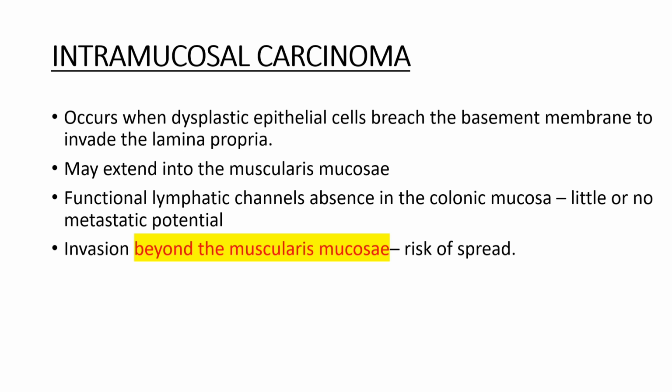Let's see about the intramucosal carcinoma, which occurs when the dysplastic epithelial cells reach the basement membrane and invade the lamina propria. They may extend to the muscularis mucosa also. Here, the point to note is that there will be little or no metastatic potential because the colonic mucosa lacks functional lymphatic channels. Invasion beyond the muscularis mucosa causes a definite risk of spread of these carcinomas.